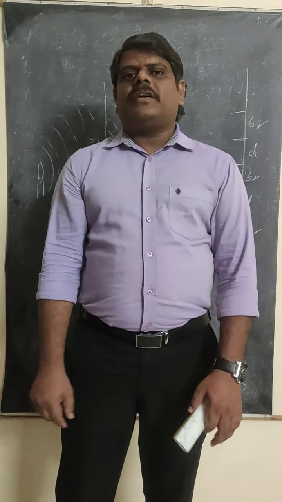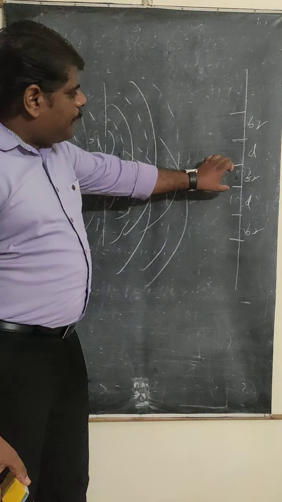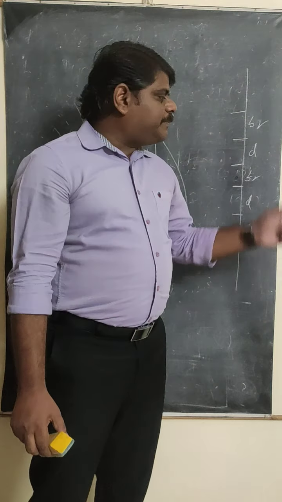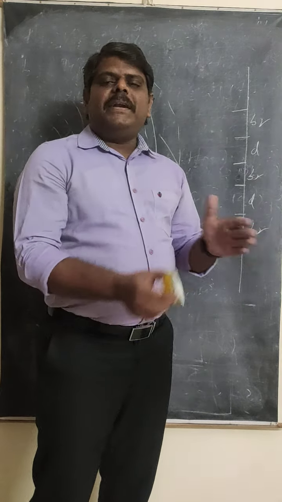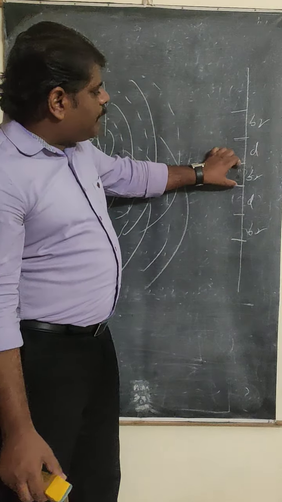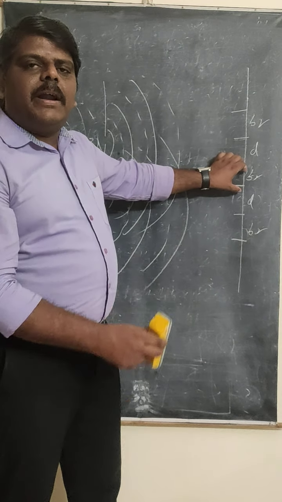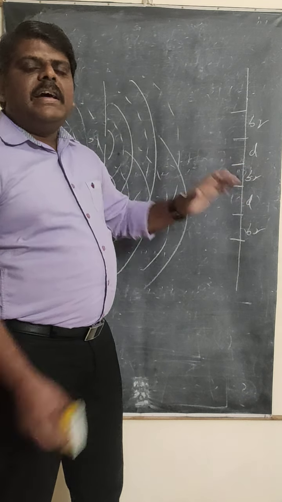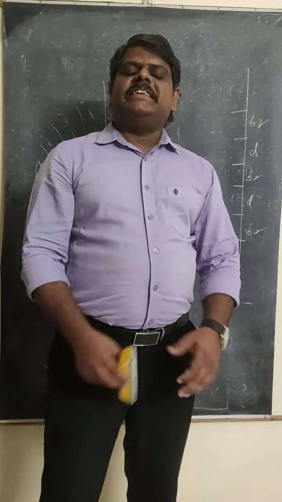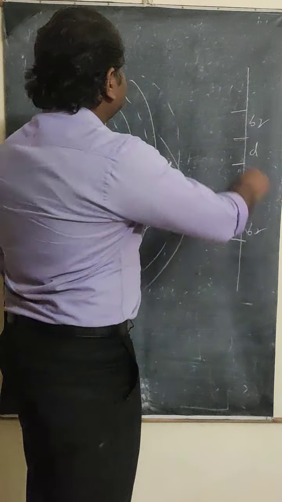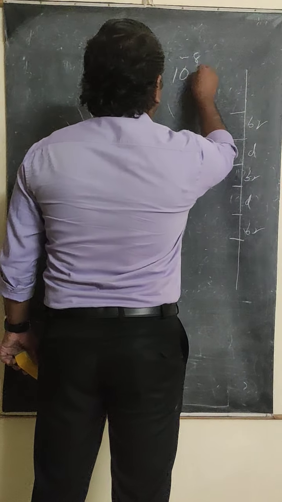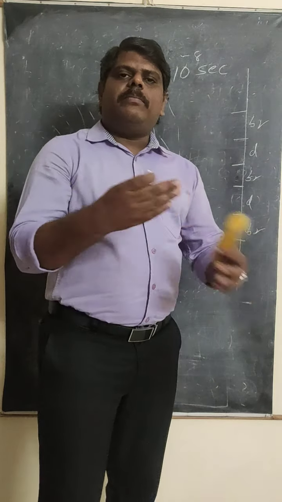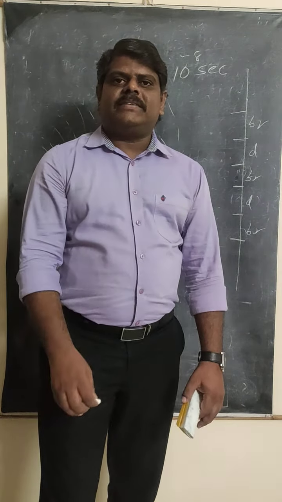When the phase difference is not constant, whatever bands are produced here are not stable. That means these bright bands and dark bands rapidly change between each other. For example, here a bright band is there. After some time it becomes a dark band. Again bright band, again dark band. Like that they alternately change in a small interval of time, up to 10 to the power of -8 seconds. That means in each 10 to the power of -8 seconds, the bands change, bright band to dark band and dark band to bright band.